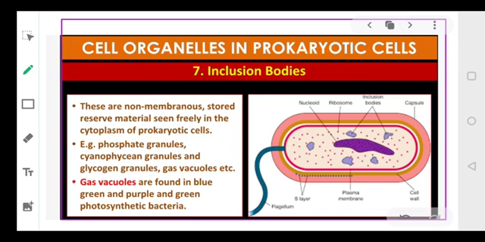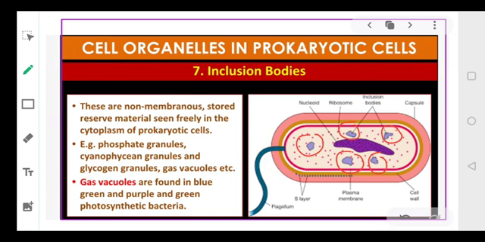Then there are the inclusion bodies. Inclusion bodies are basically reserve materials. They are the bodies that contain reserve food material in the case of prokaryotes. As you can see in the cytoplasm, these are your inclusion bodies. Can you see these structures? These are inclusion bodies, and they store the reserve food material in prokaryotic cells.